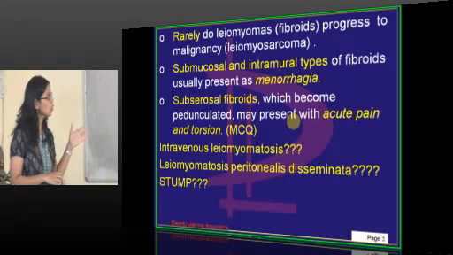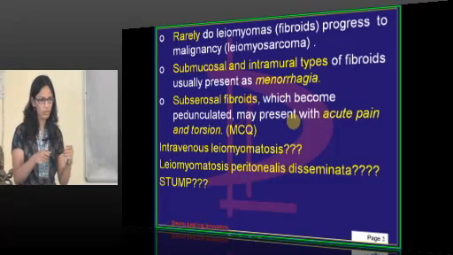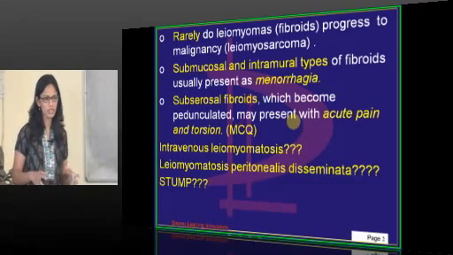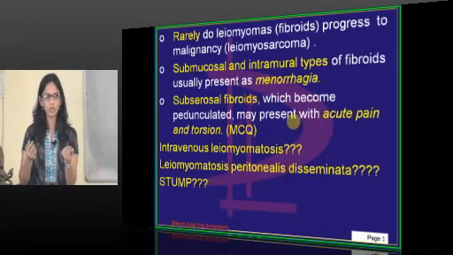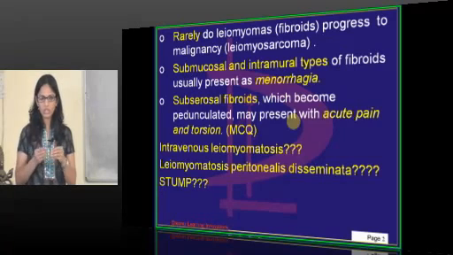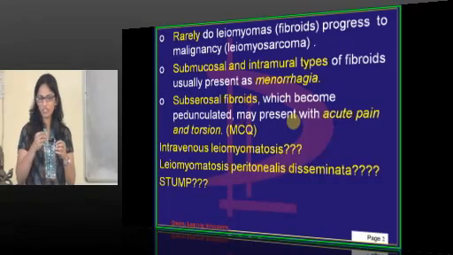Second is leiomyomatosis peritonealis disseminata. While doing an abdominal hysterectomy, I found that over the peritoneum there were tubercles present, which looked like nodules. So this fibroma has disseminated into the peritoneum and developed into small nodularity, which was not like CA endometrium, but was a fibroid part which has grown into the peritoneum.